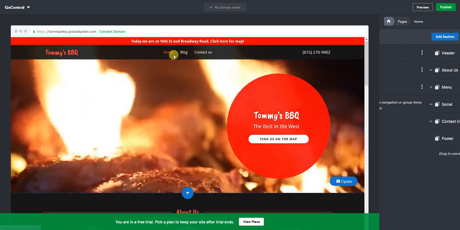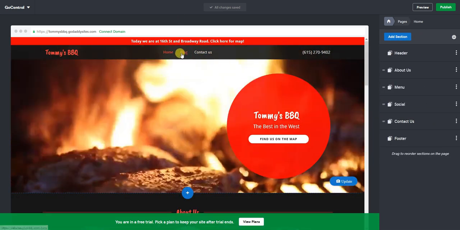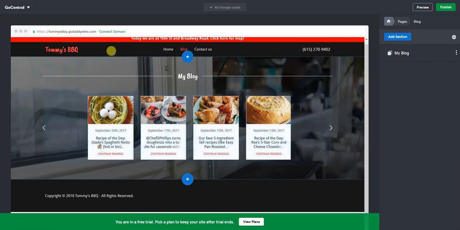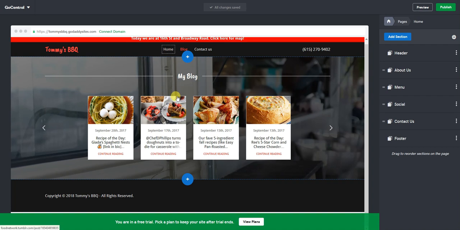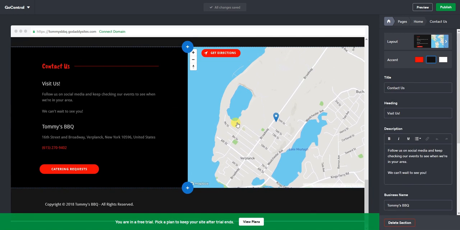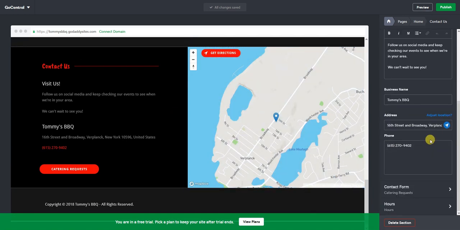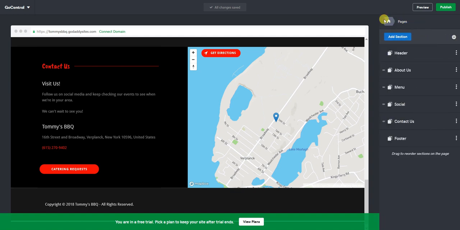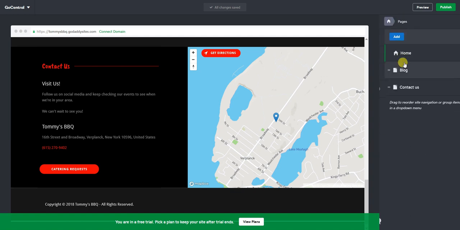So say you don't want the contact us on the home page. You can, by the way, as you navigate through this page, just click on here in the website builder to go back to the page that you want to edit. So we'll click home, and I know I got my contact us at the bottom there that I don't want on there. So if I click this section and I want to move it somewhere else to another page, what I can do here is actually click contact us and then click home. Or you can do this from the pages section. Excuse me, I should have done that from the start.